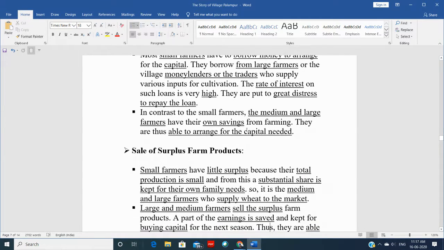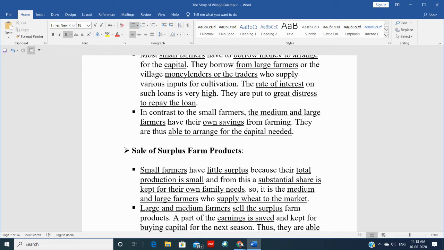Then the last point we are discussing here is sale of surplus farm product. Surplus means extra. Okay. So again, in this also we will talk about small farmers, and large and medium farmers. Small farmers, naturally, have very little surplus. The first thing is they have less than 2 hectares of land. So in less than 2 hectares of land, how much are they going to produce? Very less. The second reason why they are not able to produce much is because of the small land. They can't use modern techniques, so they have to rely on traditional farming techniques.